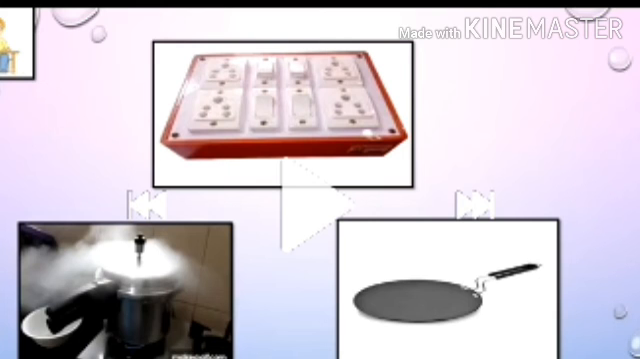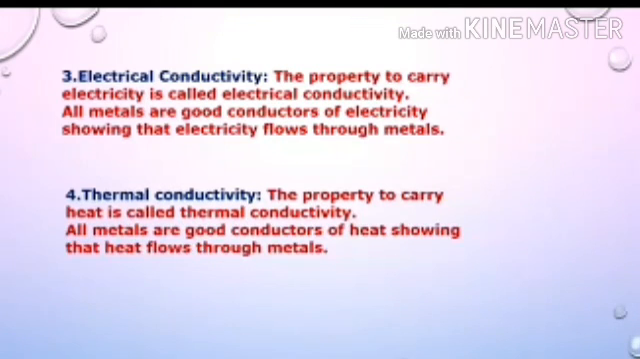The third property of a metal is electrical conductivity. The property to carry electricity is called electrical conductivity. All metals are good conductors of electricity, showing that electricity flows through metals. The fourth property is thermal conductivity. The property to carry heat is called thermal conductivity. All metals are good conductors of heat, showing that heat flows through metals.